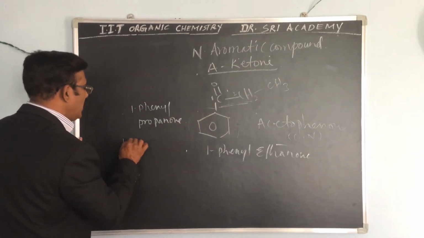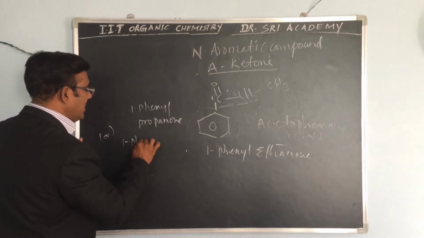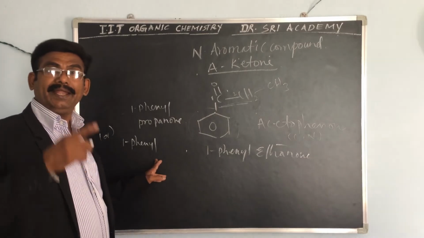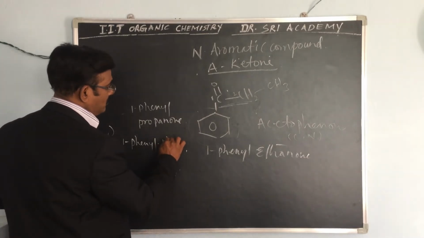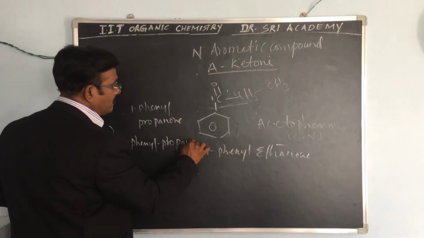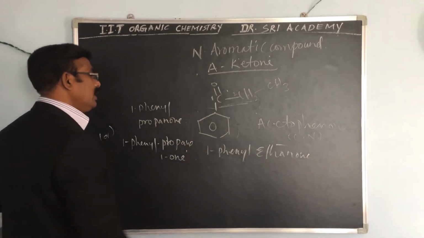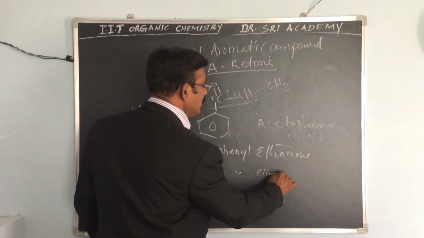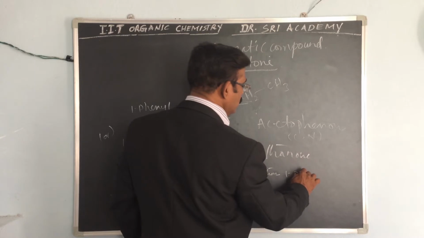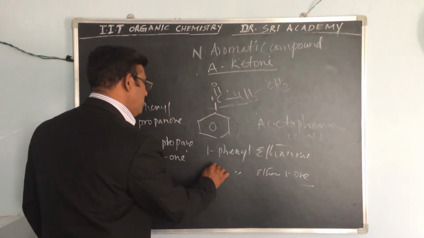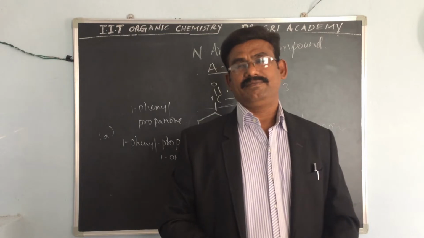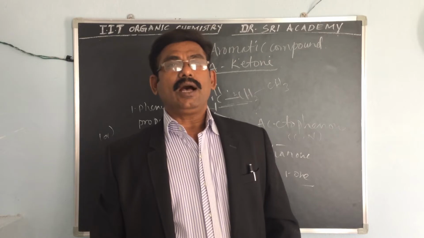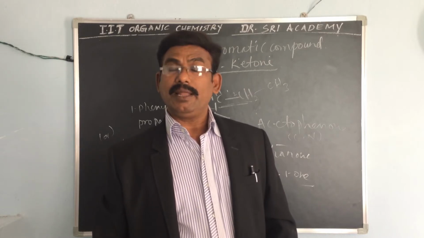What is the name? 1-phenylpropane-1-one. Like that, 1-phenylethane-1-one. So this is also IUPAC. We can write either way; both ways you can write it. So that is example number 2.